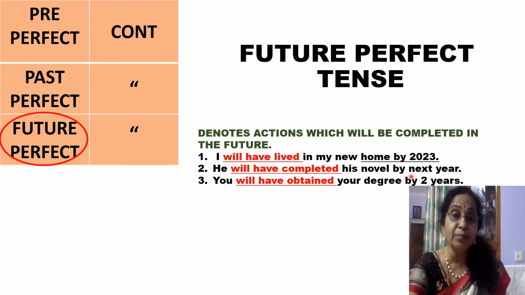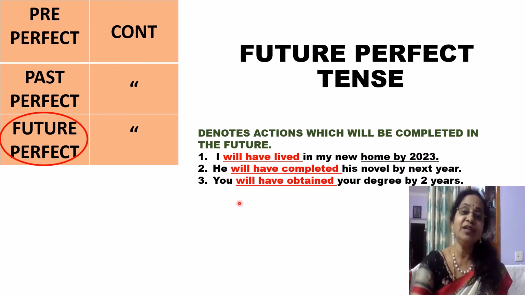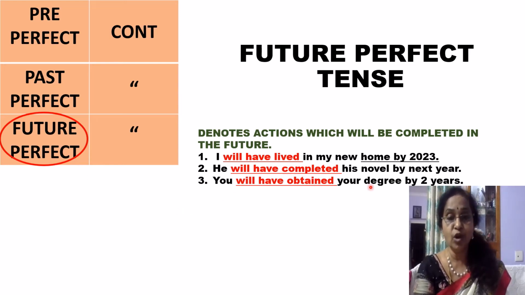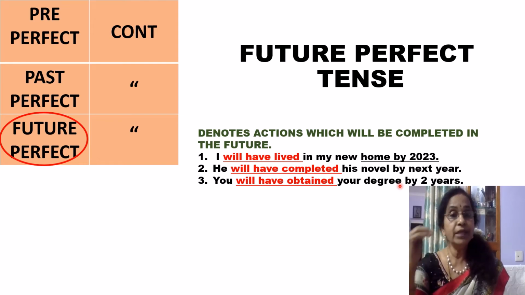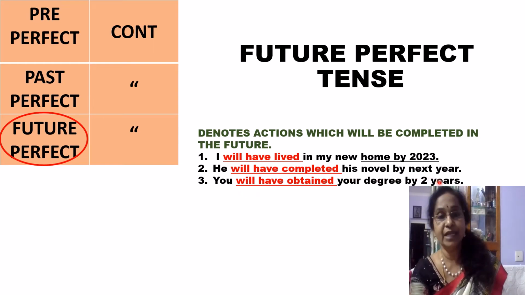This action will be completed. Now it is not completed, but in the future it is completed. That is why we use the future perfect tense. He will have completed his novel by next year. He is writing a novel right now, but by next year he will definitely complete it.